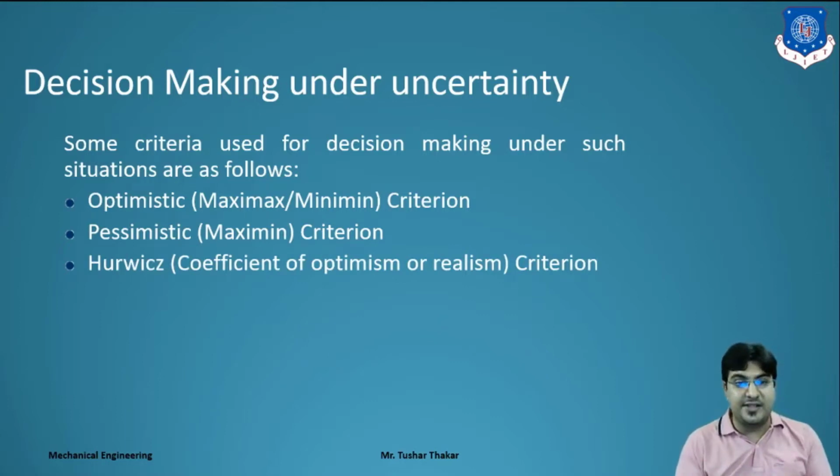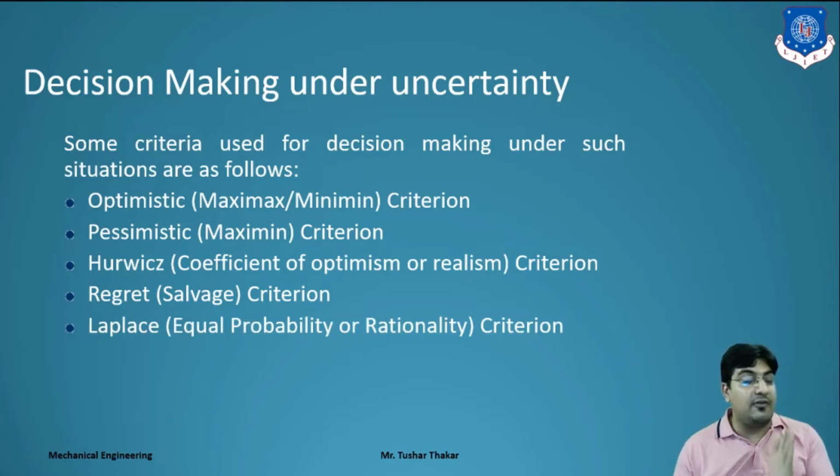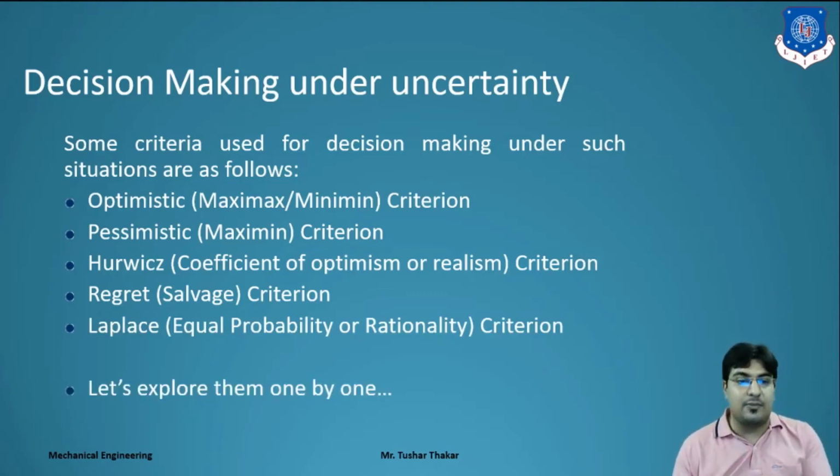Third one is the Hurwitz criterion, or coefficient of optimism, or criterion of realism. Regret analysis, or salvage analysis, is another criterion. We apply all these criteria whenever we make a decision under uncertainty. Next one is the Laplace criterion, the rationality criterion, also known as equal probabilities.